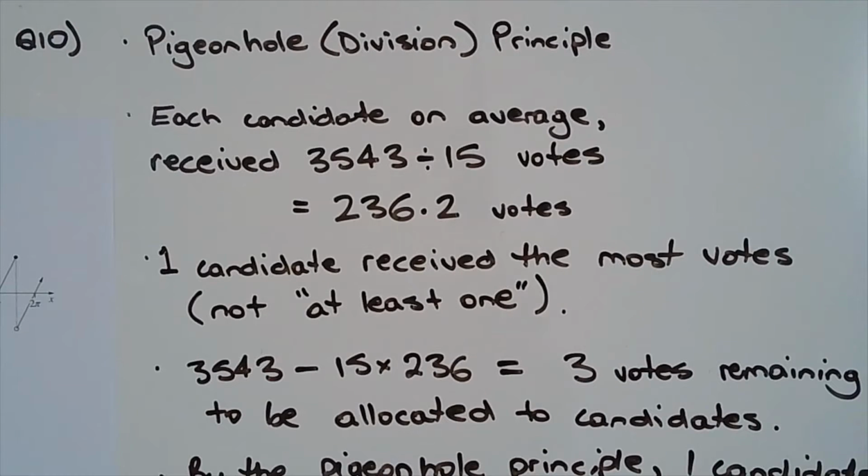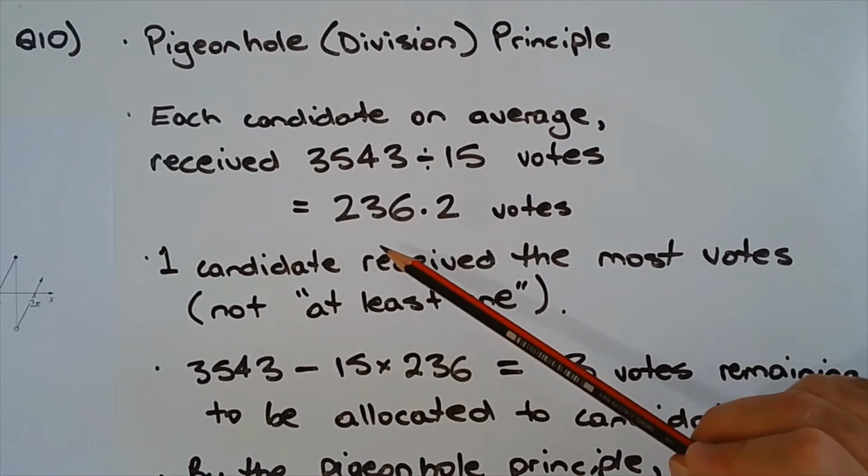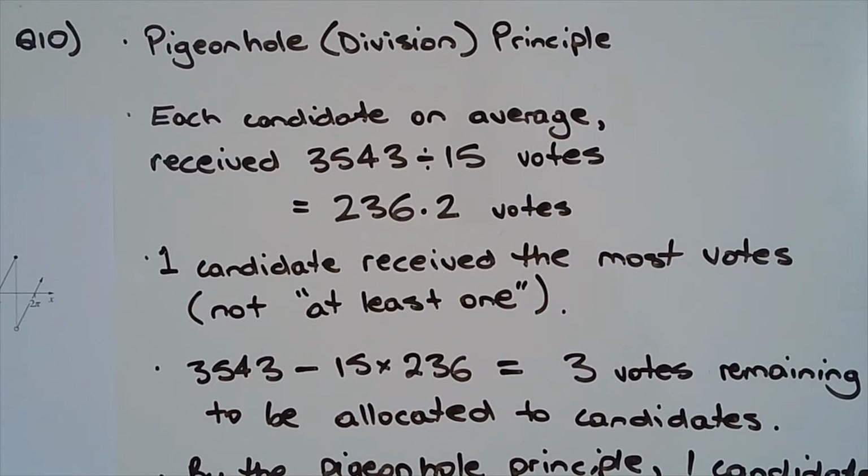The solution to this problem is based on the pigeonhole principle. Now, each candidate on average received 3,543 divided by 15 votes, which equals 236.2 votes per candidate. But the number of votes cast is an integer, not a decimal.